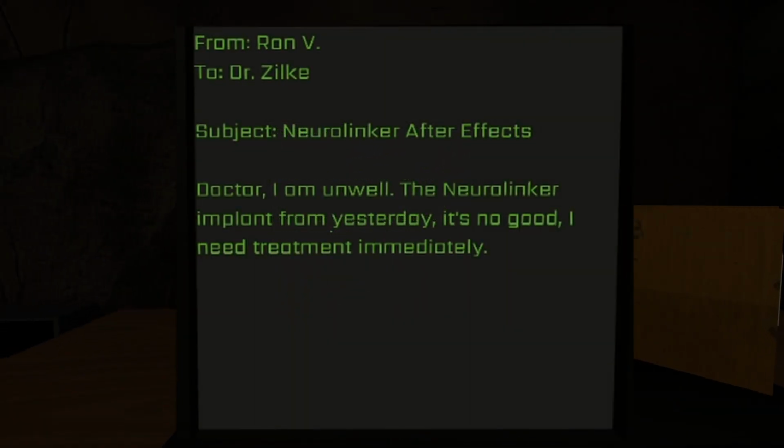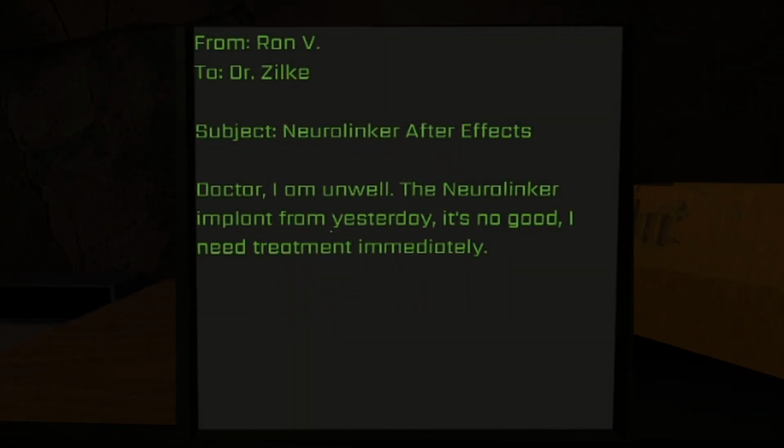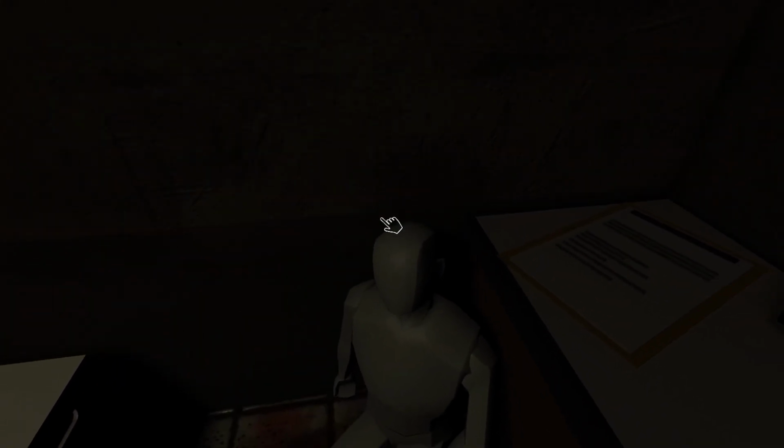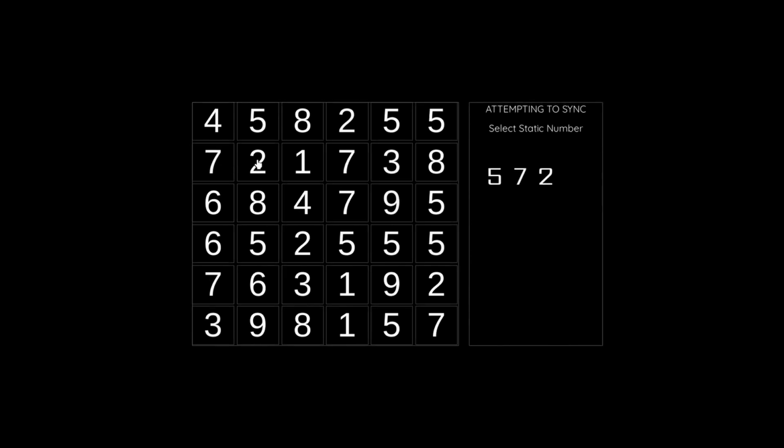There's a message on the computer stating that Ron was unwell after the Neuralink implant from yesterday. We clicked on his lifeless body and bam! We get to see all of their information, Ron Vache, Neuralink ID, and so on, to sync with them. We solve a minigame establishing a connection. Now we're seeing the world through Ron's eyes.